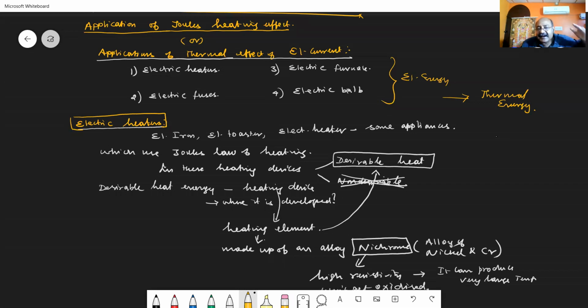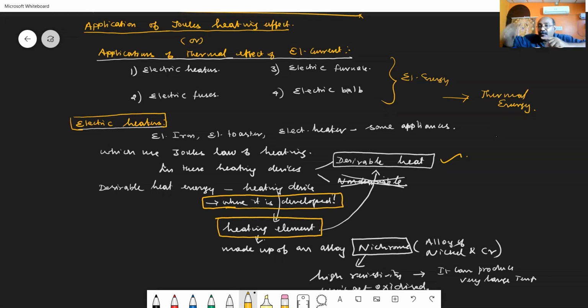When I am supplying electrical current through heating devices like an electrical iron, electrical toaster, or electrical heater, that electrical energy is converted into desirable heat energy. Desirable heat energy means the amount of heat energy that I need. In these heating devices, the heat energy or thermal energy is developed in a part of the device where we have a coil of wire called the heating element.